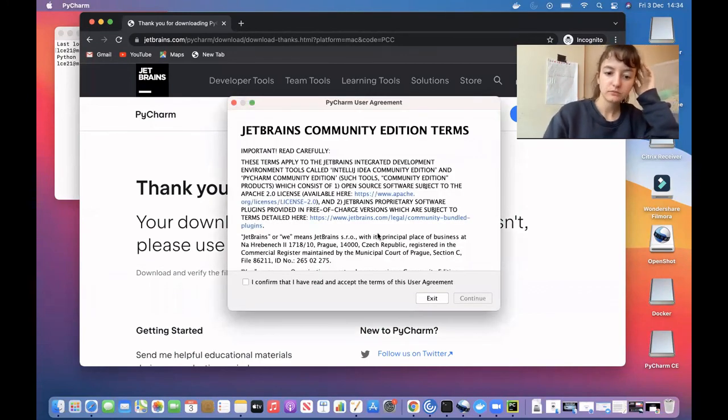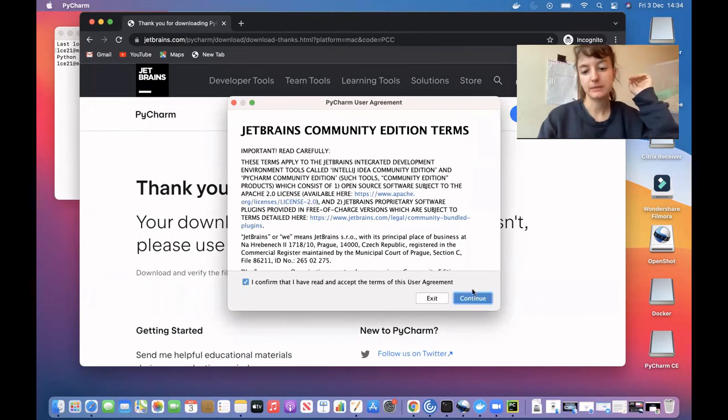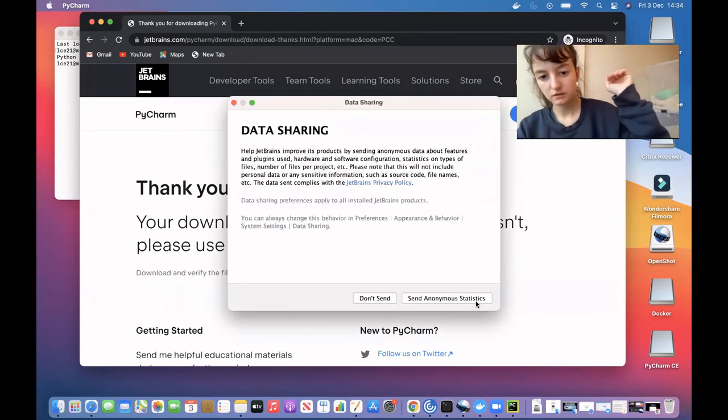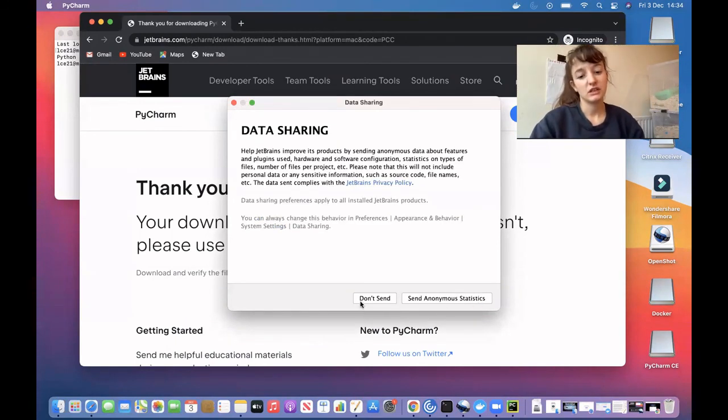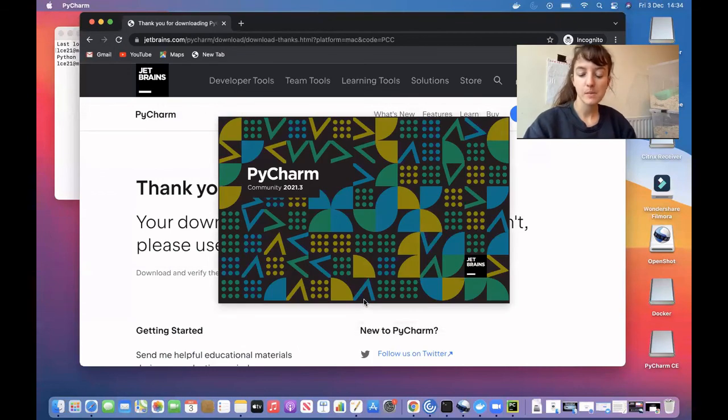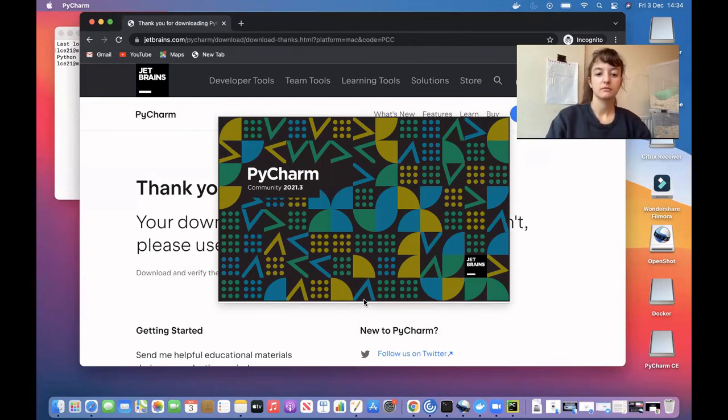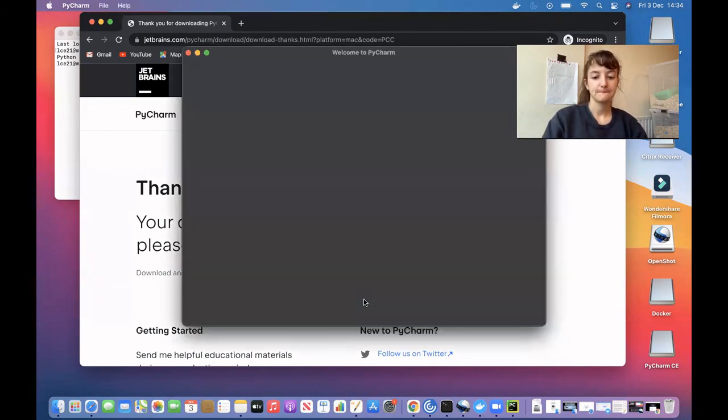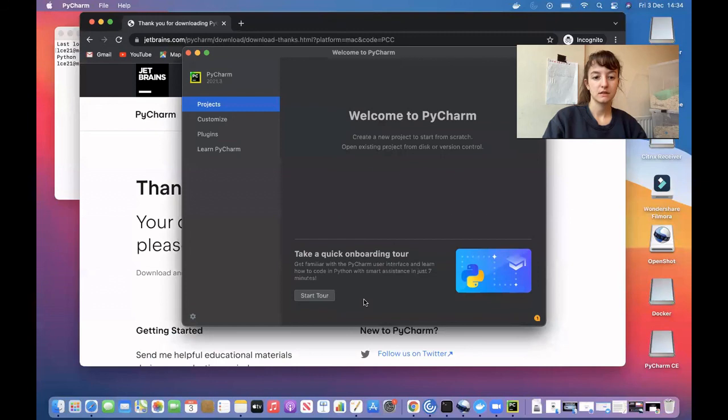Now, yeah, you can accept the terms and conditions. Data sharing, don't send. Your choice, really. And here we have it.